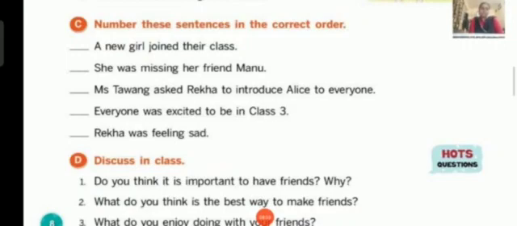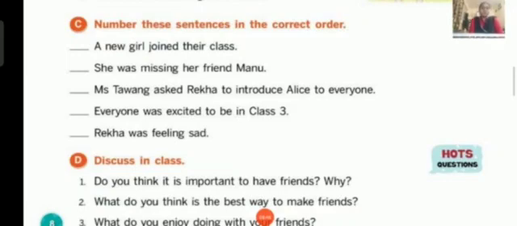So what is the next sentence? Rekha was feeling sad. Except Rekha, everyone was happy, but Rekha was feeling sad. So Rekha was feeling sad is the second sentence. You have to mark 2 there. She was missing her friend Manu. Why was she sad? Because she was missing her friend Manu. That will be the third sentence.